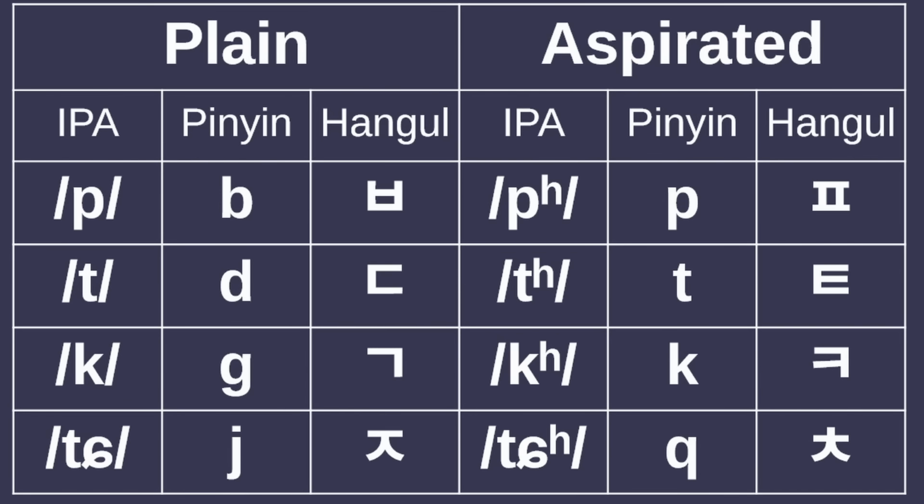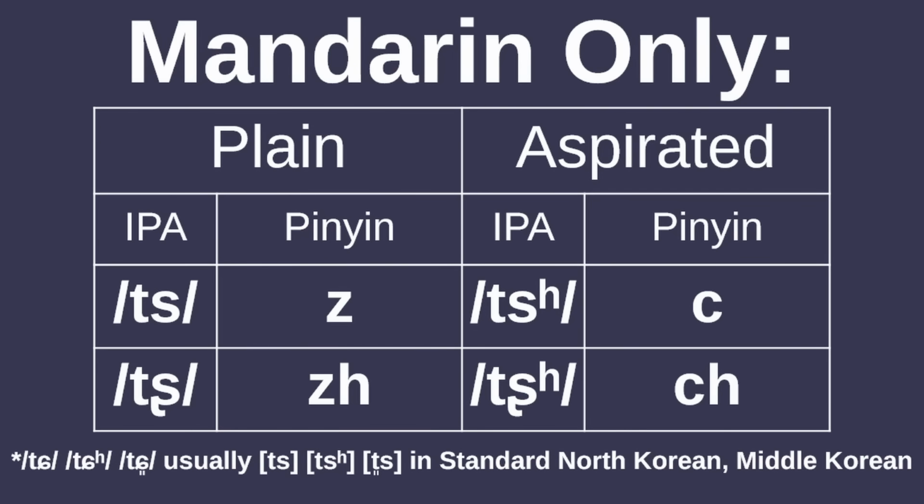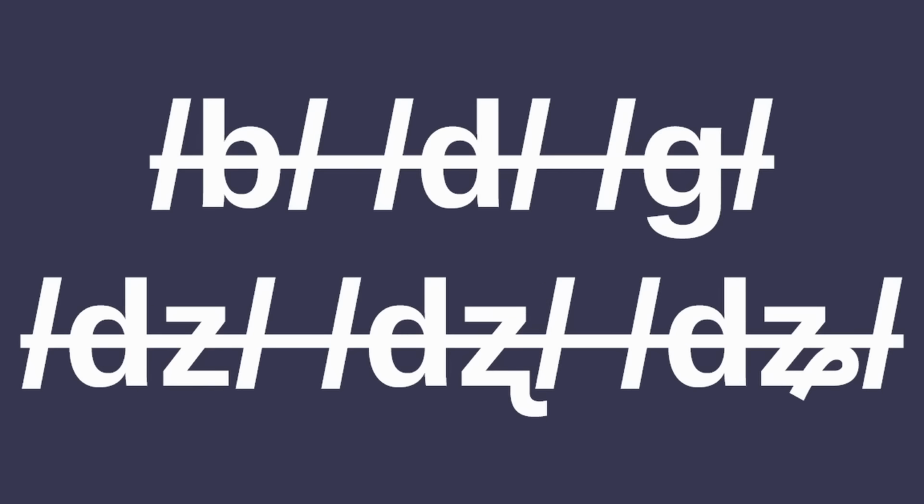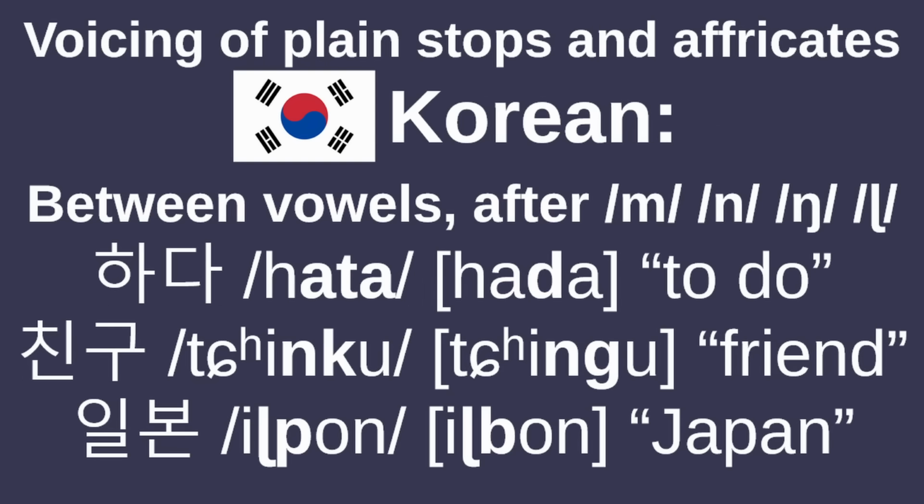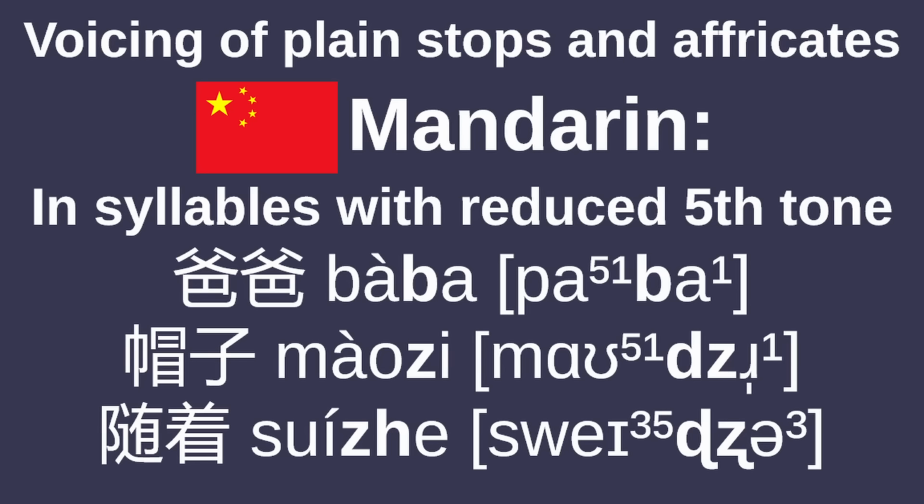Mandarin and Korean both distinguish between plain stops and affricates, p, t, k, and ch, with aspirated p, t, k, and ch. Mandarin additionally has the sounds ts, ch, ts, ch, and both languages lack phonemic voiced obstruents, although Korean voices its plain stops and affricates between vowels or after a voiced coda, and Mandarin voices its own when they take the reduced fifth tone, with Korean doing this voicing far more often than Mandarin.